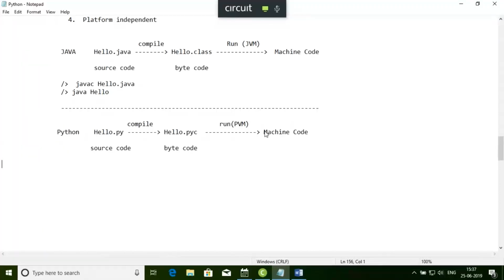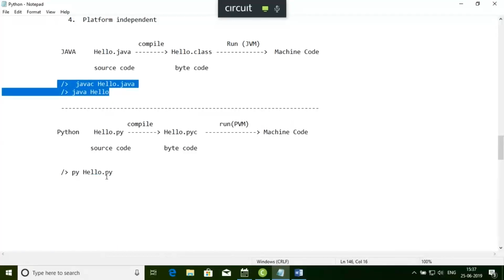Now, if I'm going to run a particular Python code, let me show you this. The syntax will be py, and then hello.py. If you use this statement, you can compile and run. So in a single statement, your code will compile and run. But in Java, for compilation I have one step, and for running I have another step.